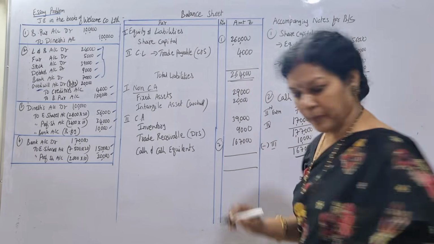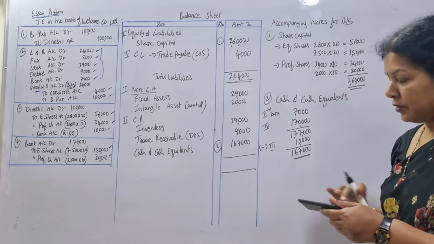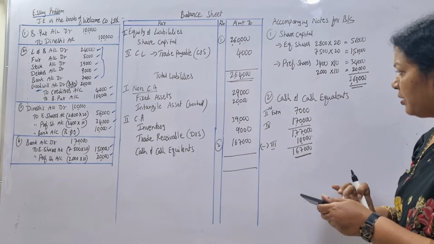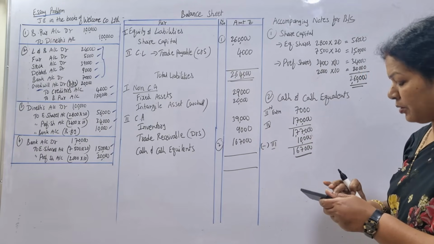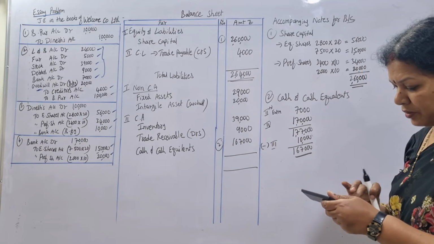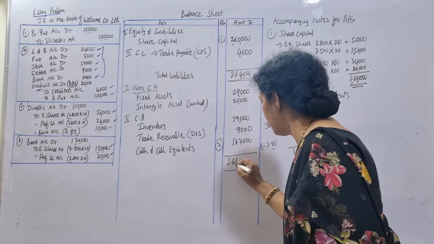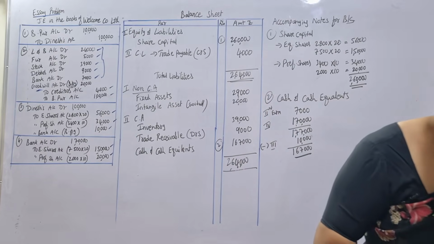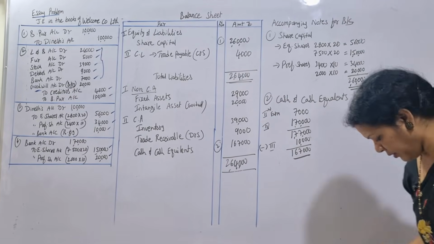Total up: 49,000, plus 1,67,000, is 2,64,000. Both the sides are equal, no? So the balance sheet got tallied.